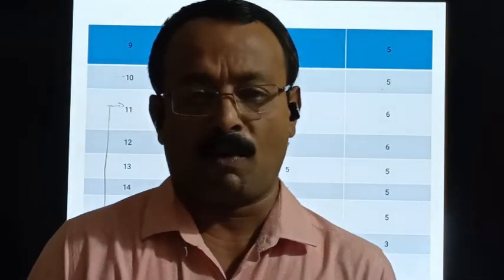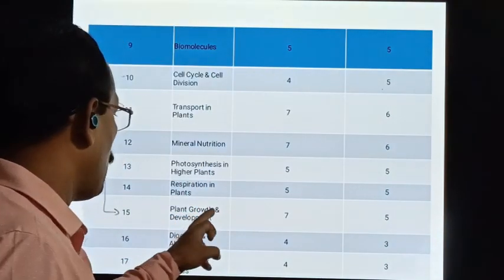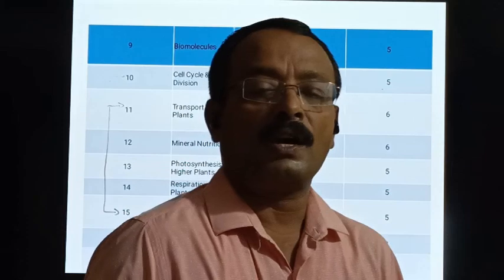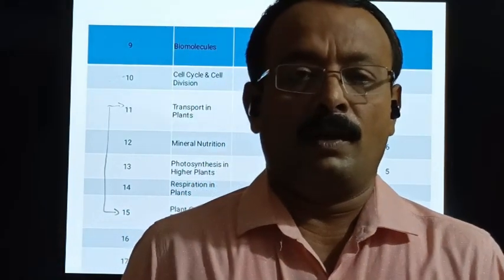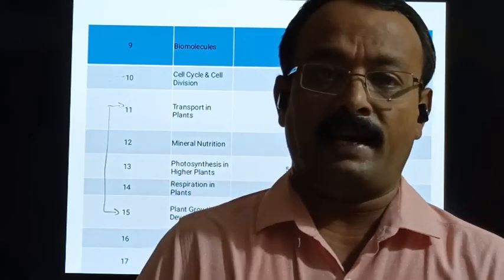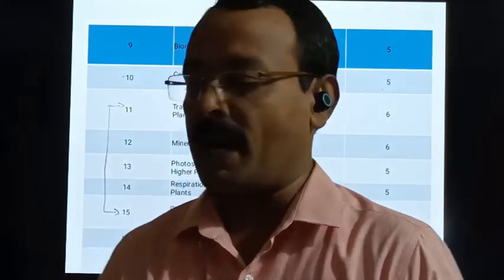The last chapter of plant physiology is plant growth and development. So here we study, what is growth? How does it take place? Which are the growth regulators that control the growth in the plants?